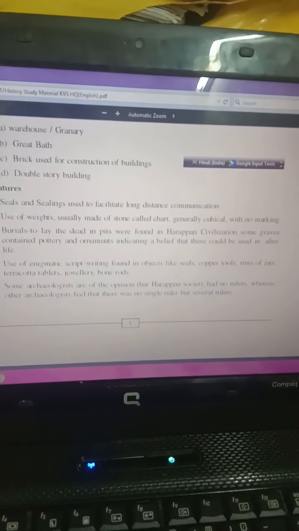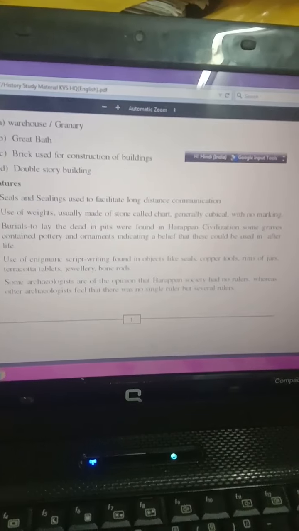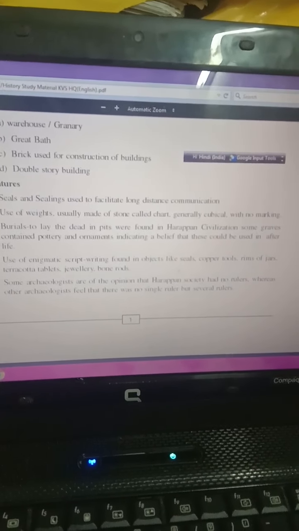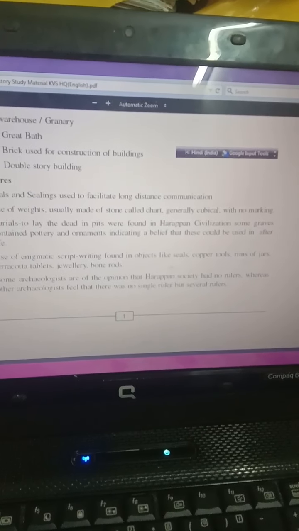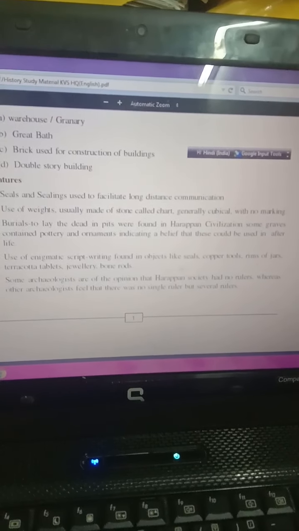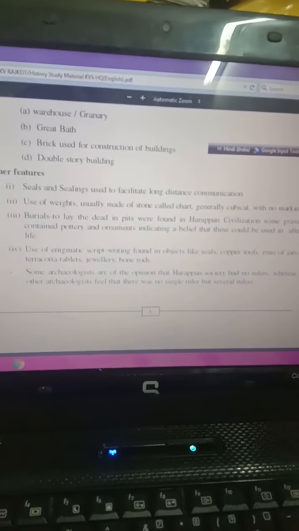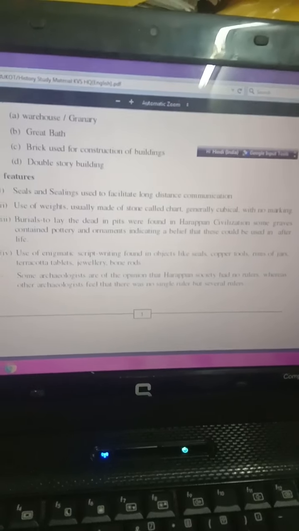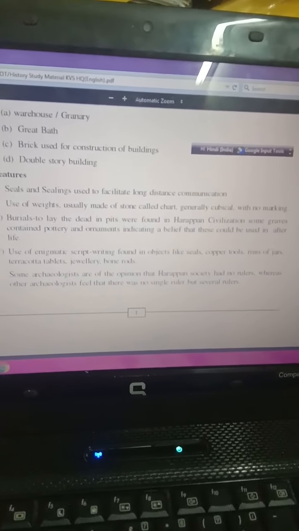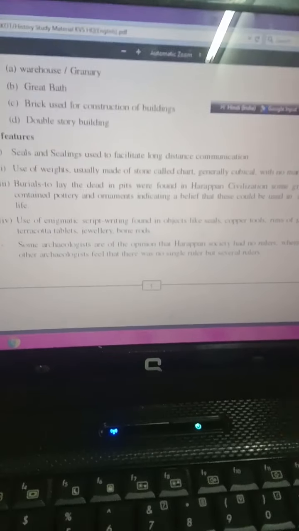Why did they put such ornaments? It is believed that these could be used in the afterlife. Afterlife means life after death. This was the belief the Indus Valley people had.